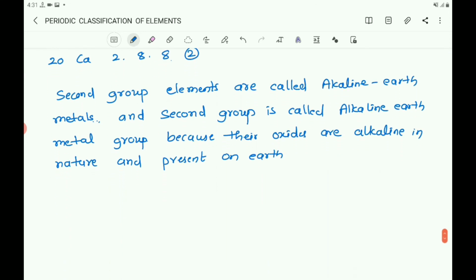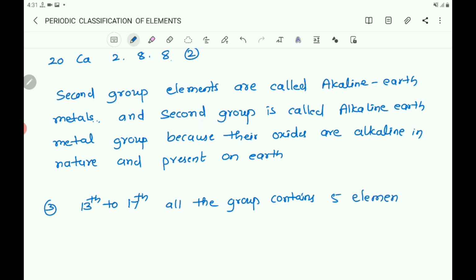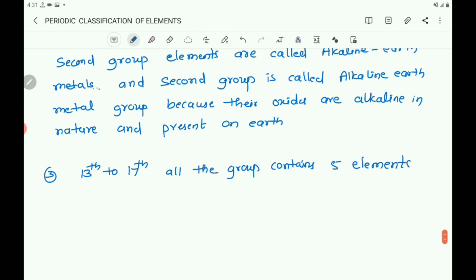So you take 13th to 17th, all the groups contain 5 elements each. 17th group contains 5 elements.